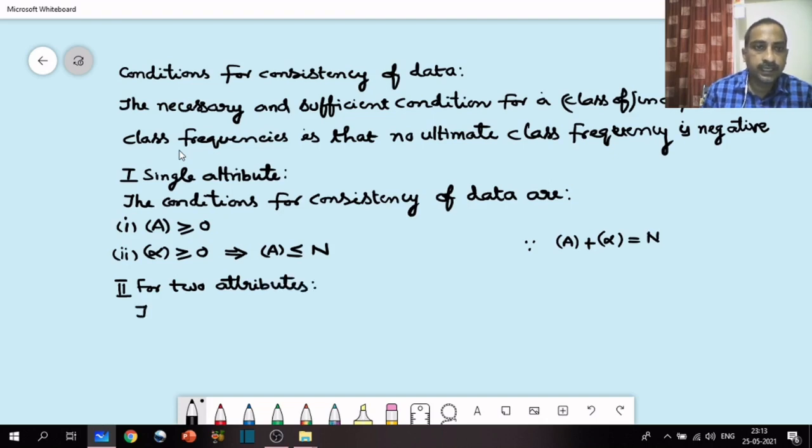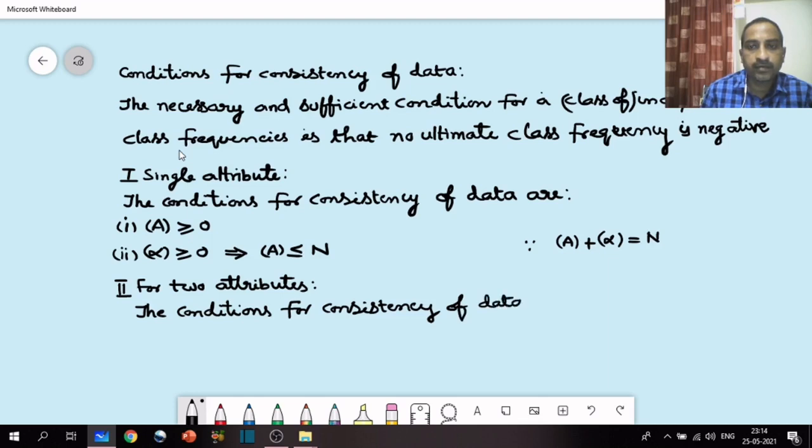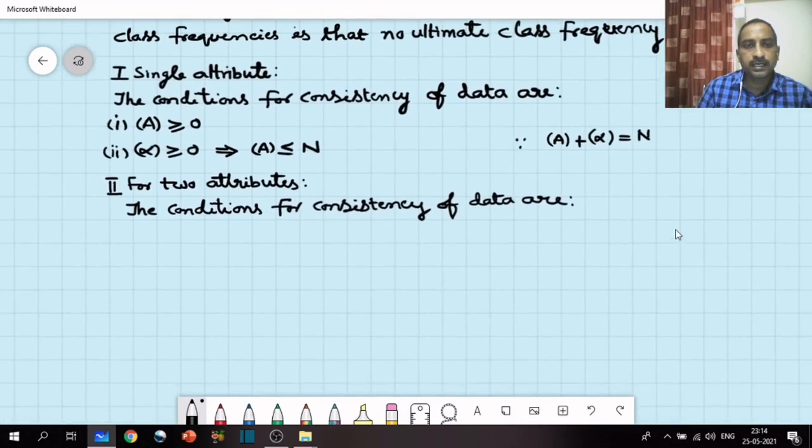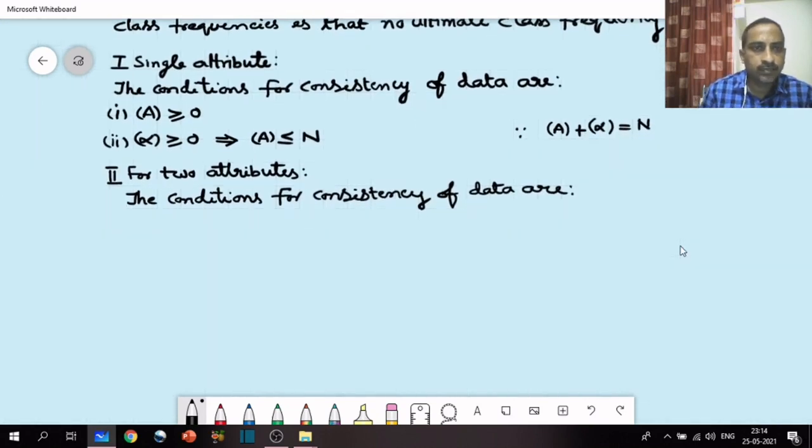Now the second case, two attributes. Here the conditions for consistency of data are again the same necessary and sufficient condition. Condition 1 is on the ultimate class frequencies.